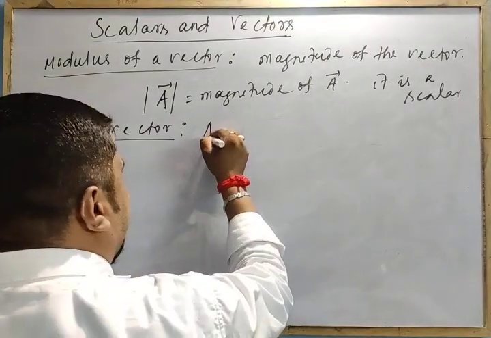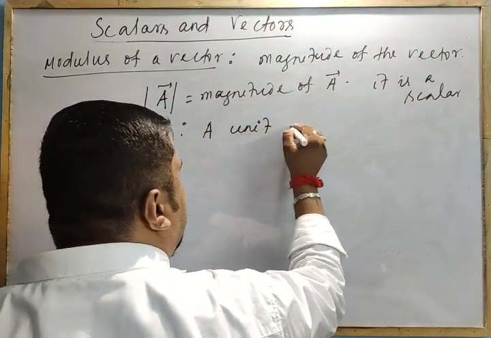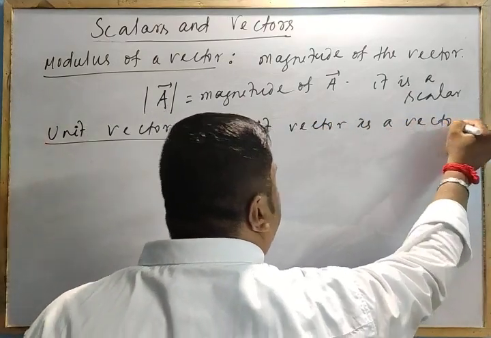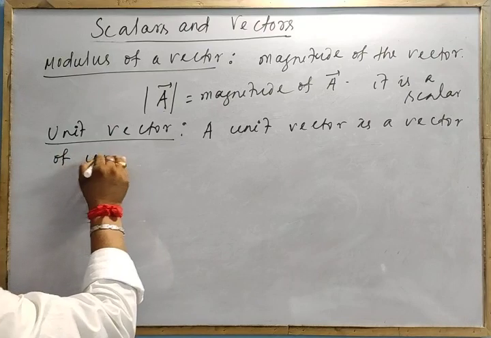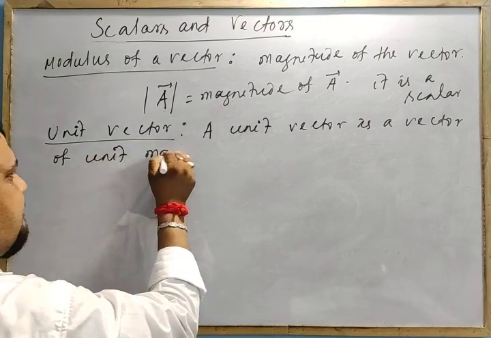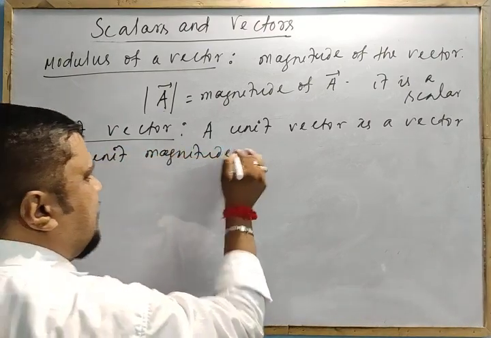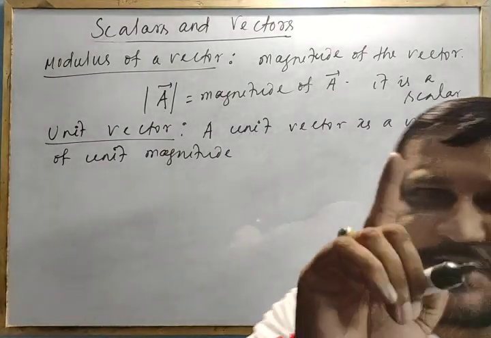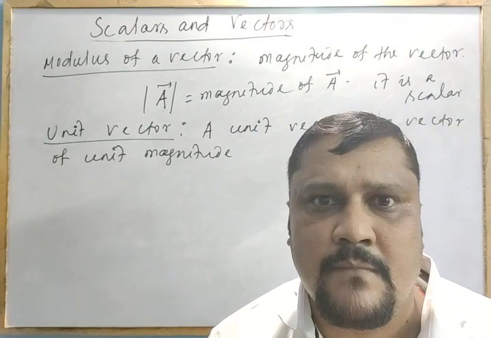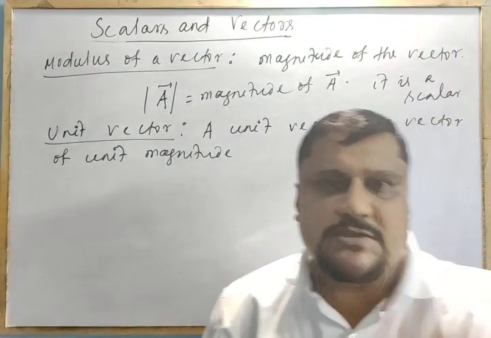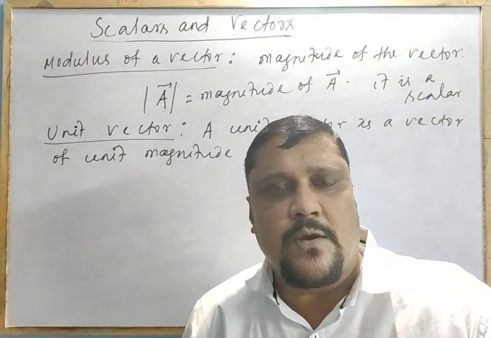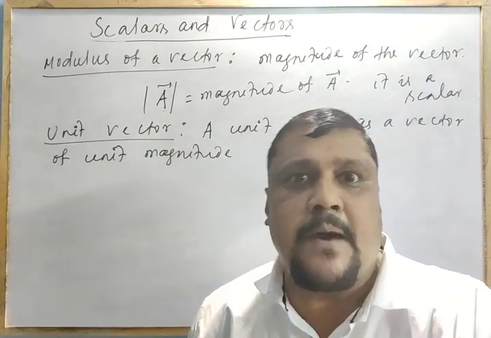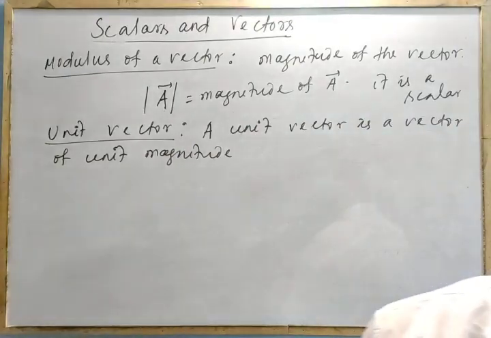A unit vector is a vector of unit magnitude. Of unit magnitude means its magnitude is 1 unit. 1 Newton force is a vector. 5 kilometer per hour, 1 kilometer per hour, that is 1 unit. That is called 1 unit.